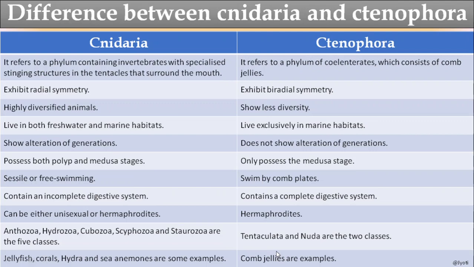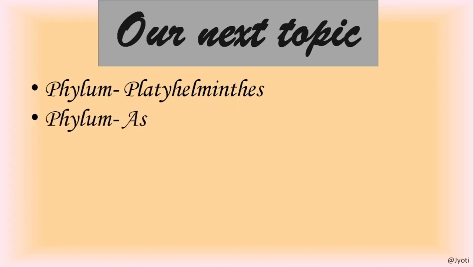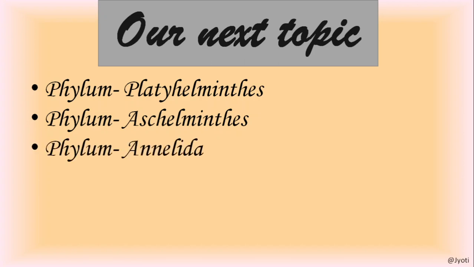And for the Ctenophora, the common example is comb jelly. So in this part we discussed the phylum Porifera and phylum Cnidaria and Ctenophora. In our next session we will discuss phylum Platyhelminthes, phylum Aschelminthes, and phylum Annelida.